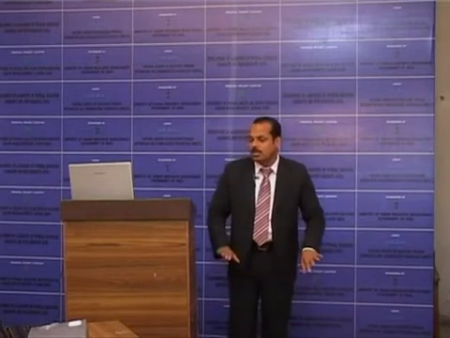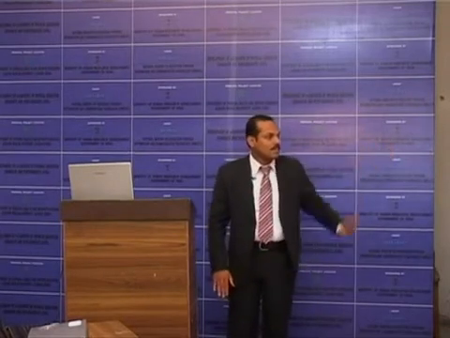Another term for walking base is stride width. Next is cadence. Cadence is the number of steps per unit time, or per minute. Normally cadence is 100 to 115 steps per minute, and some studies say that female cadence is 116 steps per minute.